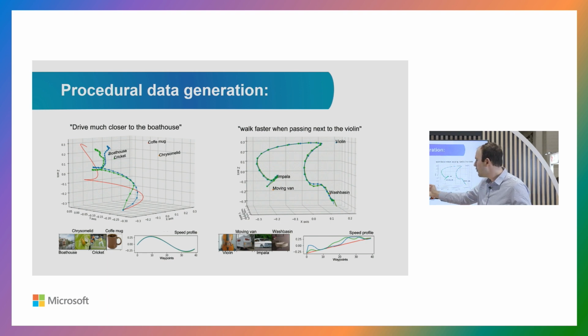We also input images of these objects into our framework, so we scrape the web for a bunch of images for each one of the objects. So that's how we get away with being able to deal with both language and vision features. And on the right side, you see a different kind of trajectory modification, where we're telling the robot to go faster when it's close to some other particular object.